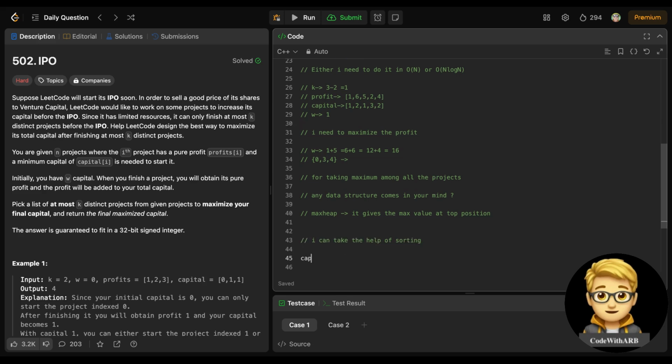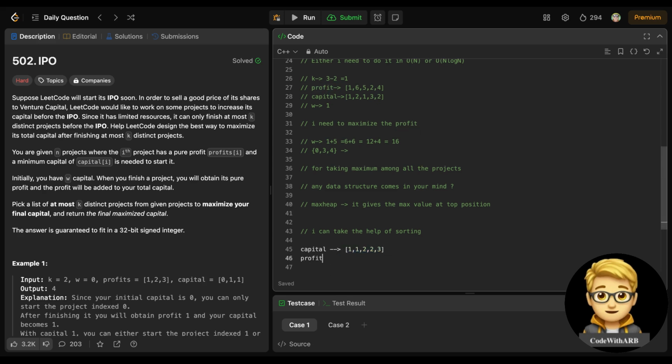Suppose I have sorted this capital, which is given as 1, 1, 2, 2, 3. So the profit should also be sorted in this order. So I will sort this again in that order, right?